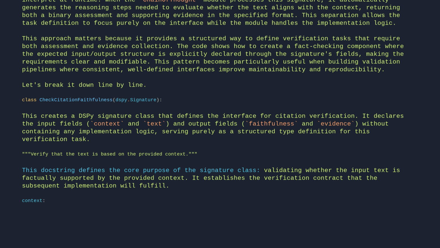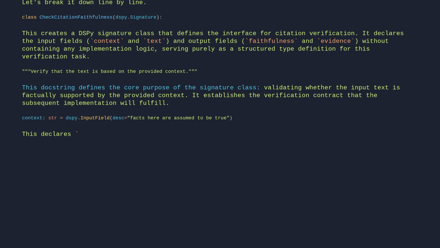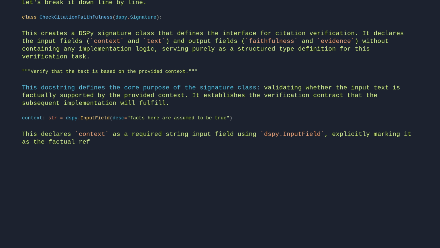context: str = dspy.InputField(desc="facts here are assumed to be true"). This declares context as a required string input field using dspy.InputField, explicitly marking it as the factual reference material that the signature will verify against.